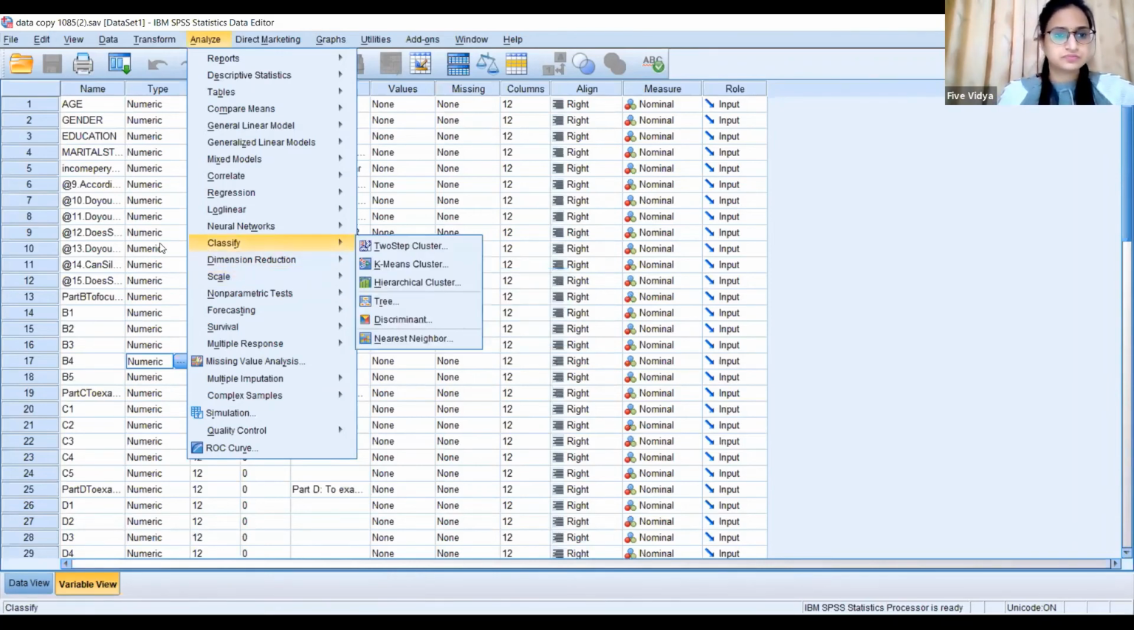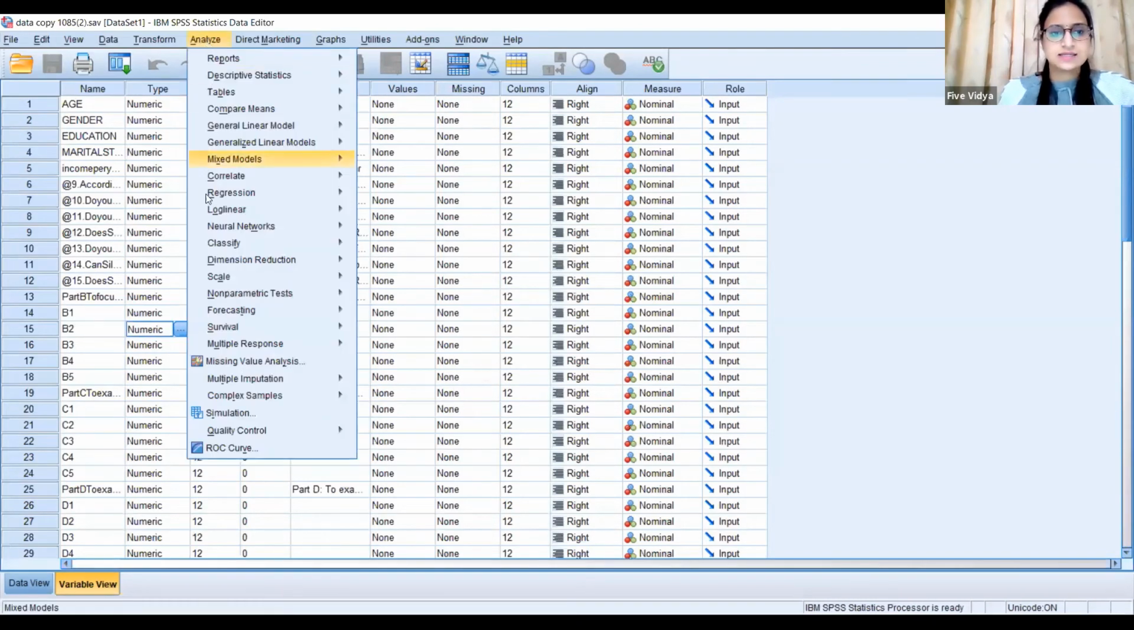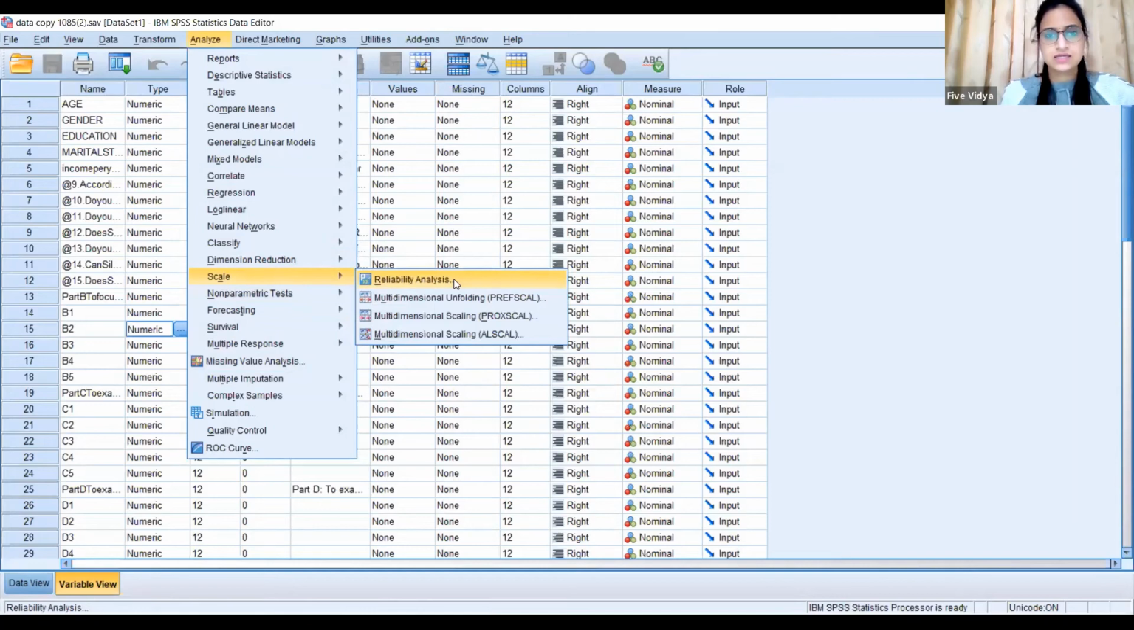So first step is you have to upload all the data in your SPSS software. I have already uploaded the data. Next, I'm going to variable view and then to Analyze. Then there is an option called Scale, so I'm opting for Reliability Analysis.